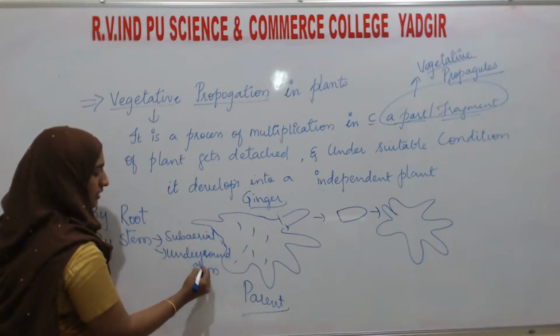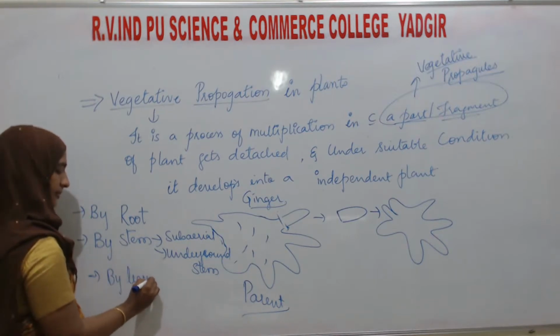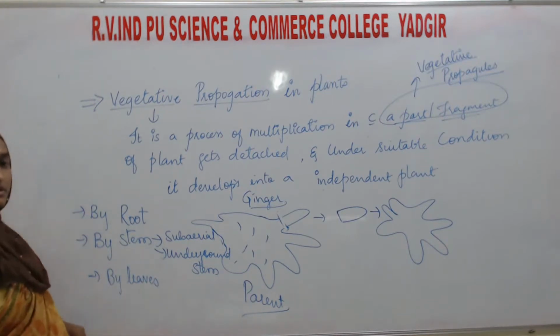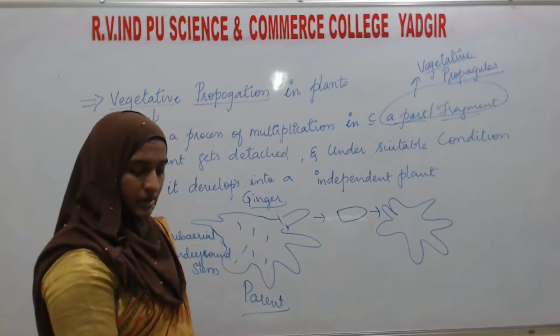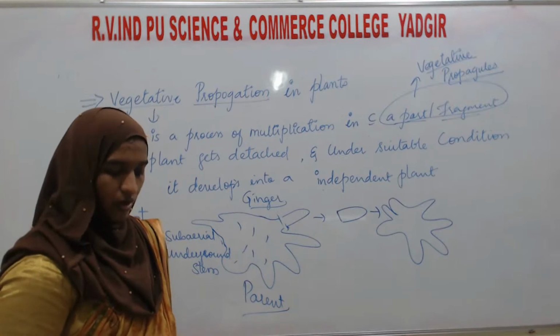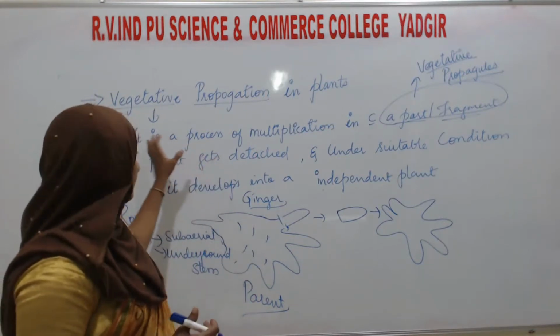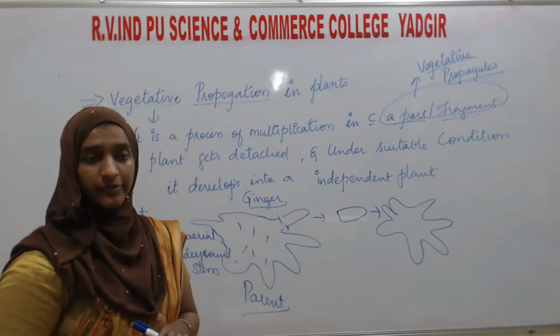Lastly, that is by leaves. These are the different parts of the plant body which undergo the process of vegetative propagation.